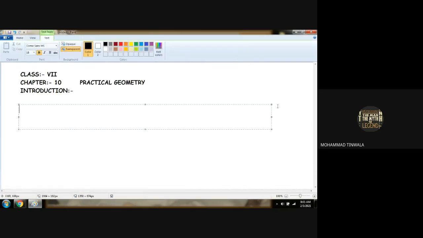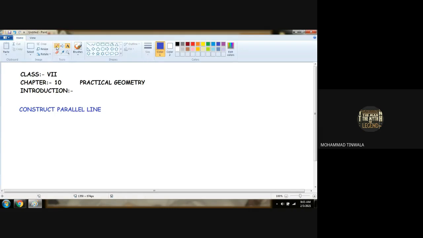First of all, I'll write the topic here: construct parallel lines. Now the question will be given, construct a parallel line from line L.